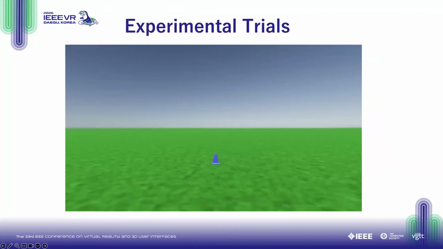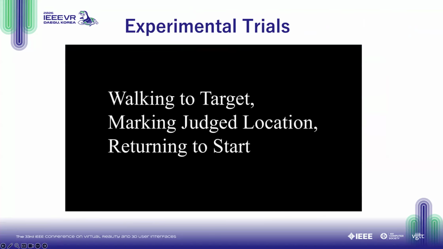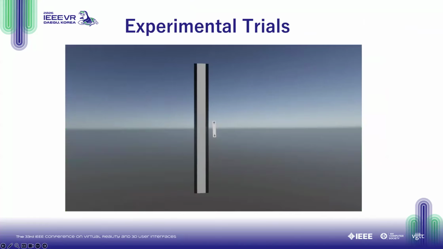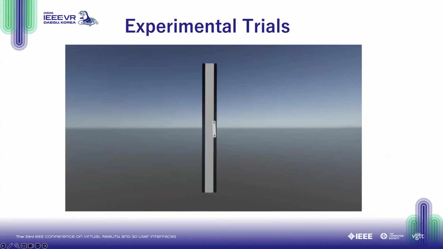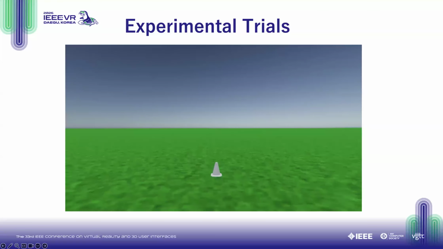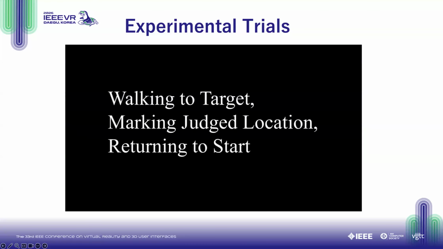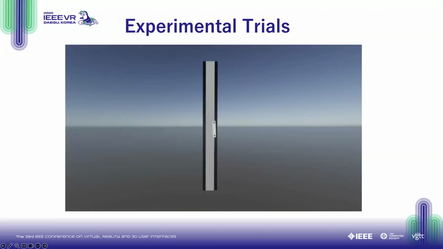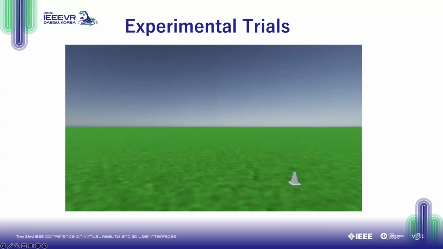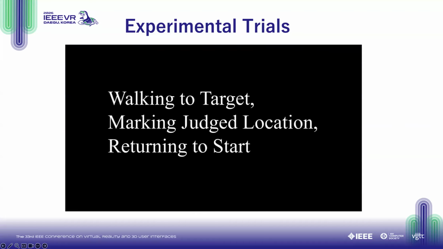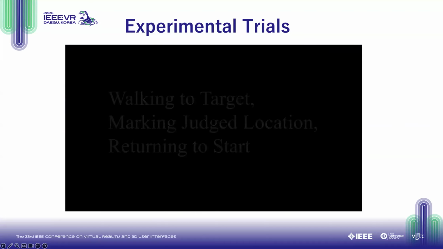In this video, what you'll see is a series of trials where the target's either to the front of the observer or to the side. And what we want to illustrate here is that participants viewed the target, and when they were ready, they walked to it with the screen blacked out. Their judgment was marked, and they walked back. However, you also see that if the observer moves their head too much rather than their eyes to view the targets, the virtual environment in the target disappears and doesn't reappear until the participant realigns their head, or that vertical gray bar, with the calibrated direction required for viewing.